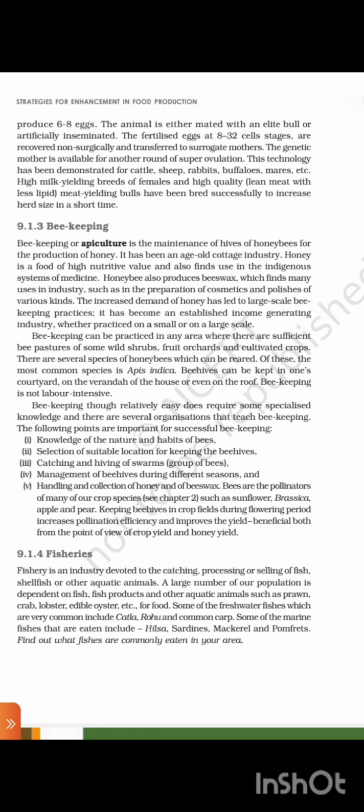9.1.4 Fisheries. Fisheries is an industry devoted to the catching, processing or selling of fish, shellfish or other aquatic animals. A large number of our population is dependent on fish products and other aquatic animals such as prawns, crabs, lobsters, edible oyster, etc. for food. Some of the freshwater fishes which are very common include catla, rohu, common carp. Some of the marine fishes that are eaten include hilsa, sardines, mackerels, and pomfrets. Find out what fishes are commonly eaten in your area.